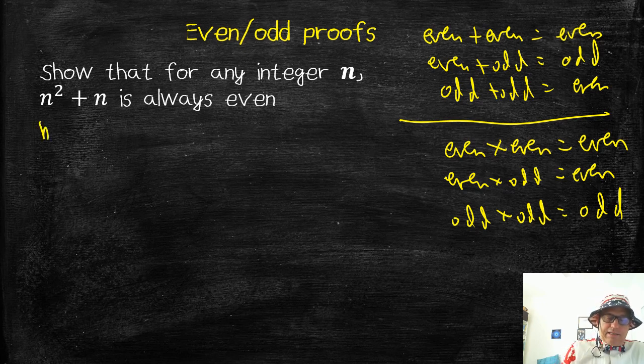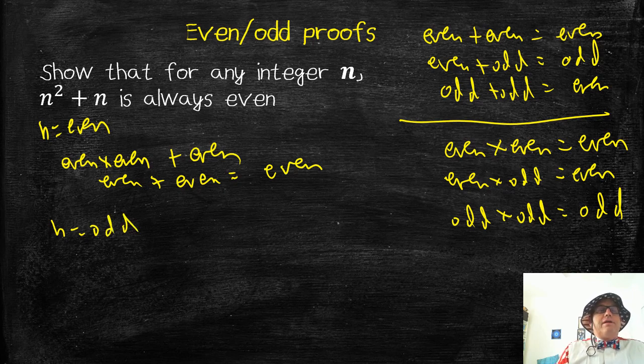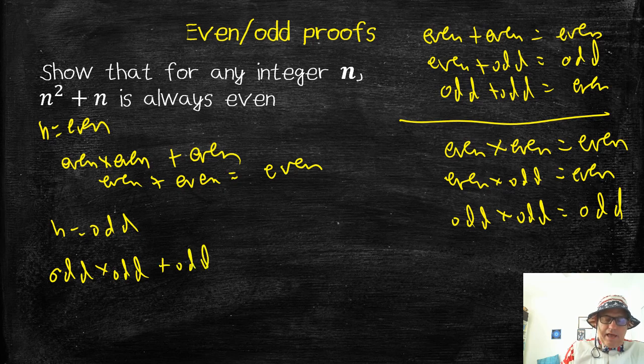Okay, so let's write it. Let's say if n is even. Okay, what happens? Well, n squared is even times even, and then plus an even. And even times even is even, plus even is even, right? Okay, or n could be odd. There's only two choices for integers. They're either even or they're odd. So if n is odd, then I would have n squared is odd times odd, and then plus an odd. And I know odd times odd is odd, plus an odd is even.